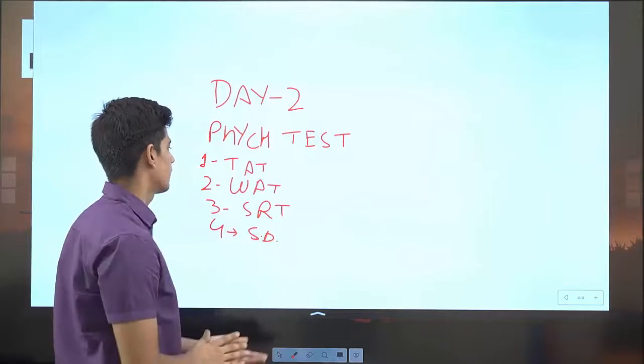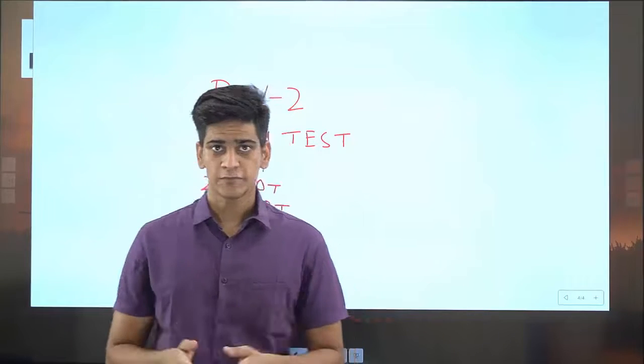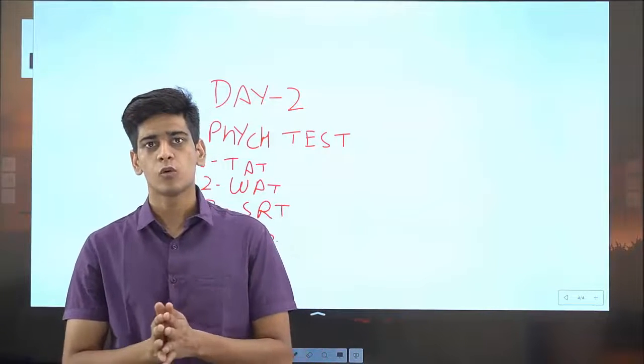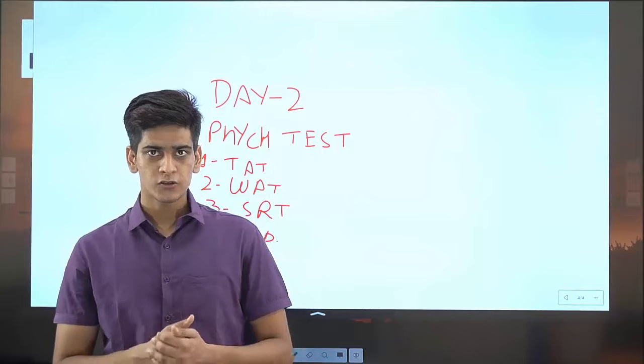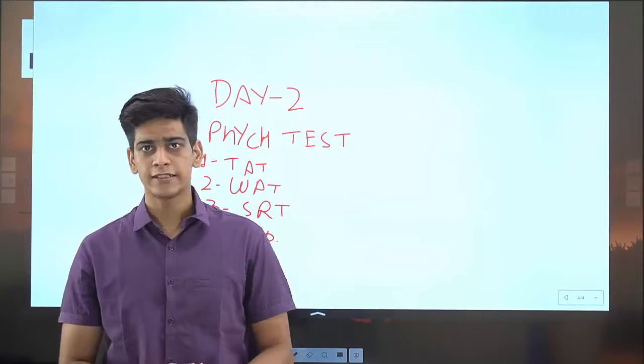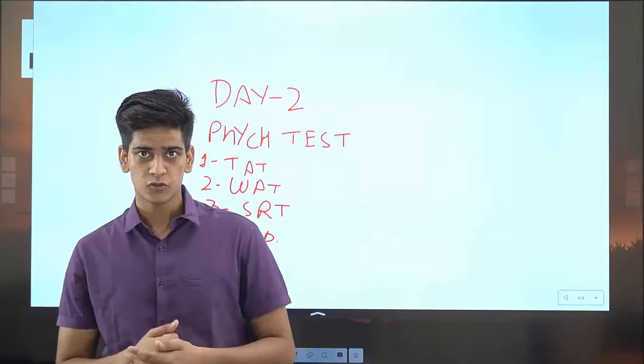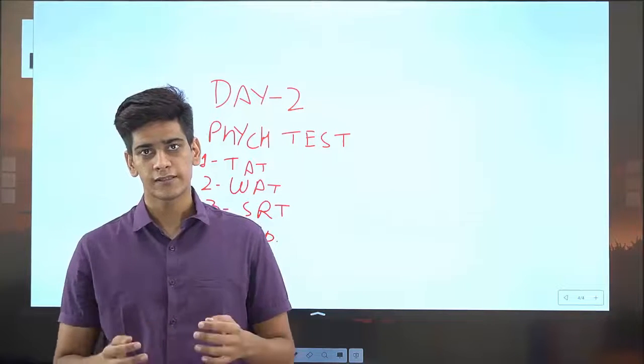SD. Now the thematic apperception test is the same as what you did in your PPDT test. The only difference here is that you don't have to discuss in TAT, and also the number of slides that will be shown to you are way more than in PPDT.